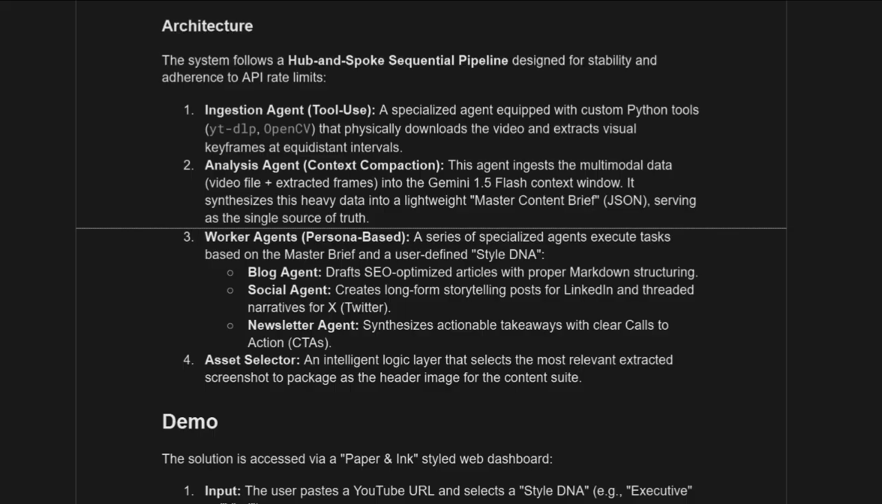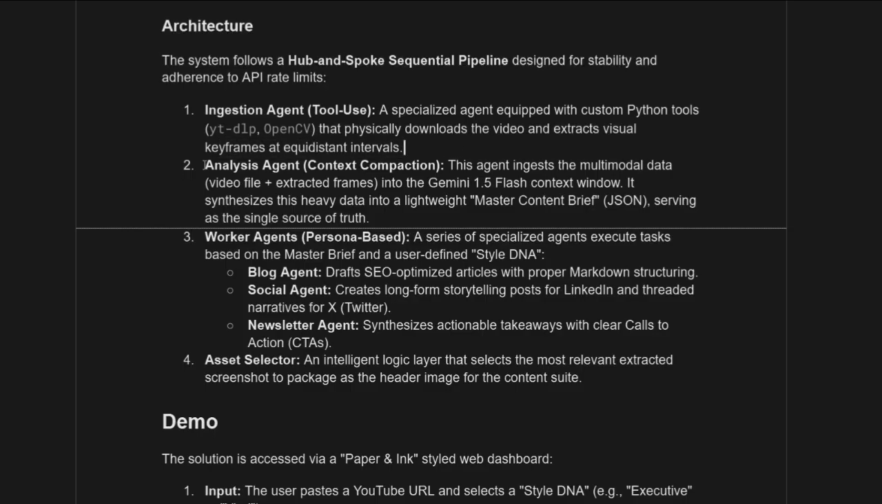Let's talk a little about the architecture of this project. The system follows a hub and spoke sequential pipeline, like I told you earlier. It has four main components. The first one is the ingestion agent, a specialized agent equipped with custom Python tools: yt-dlp, which is used for downloading YouTube videos, and OpenCV, a computer vision library that analyzes the downloaded videos. The physical downloads of the video are extracted as visual keyframes at equidistant intervals.